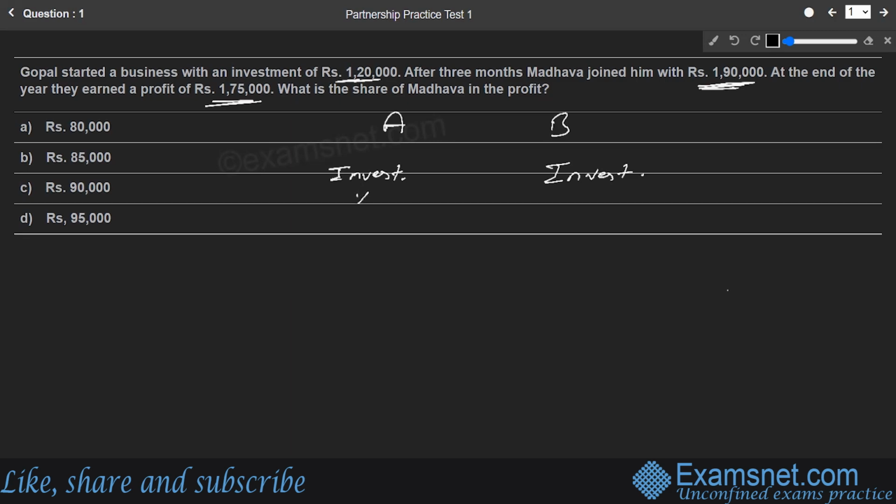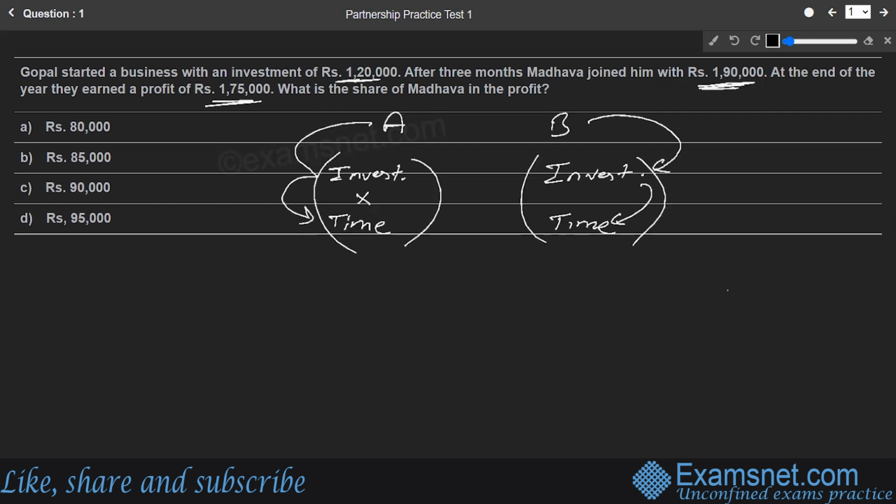The other part is the time factor. The time for which A has kept his investment in the business will also decide his profit share. Similarly, the time for which B has kept his investment in the business will also be a factor for deciding the profit share. So ultimately, whatever profit is earned is distributed between A and B in the ratio of investment into time of A to investment into time of B. This is the basic concept of partnership problems.